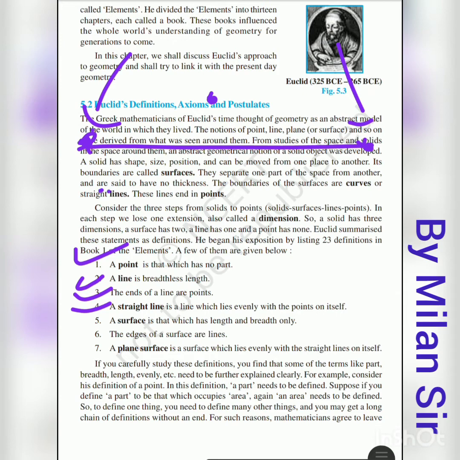That means if we have an infinite number of points, and we draw the points very close to each other, it forms one line. A straight line is a line which lies evenly with the points on itself. That means at every point we can put one point, so an infinite number of points are there in the line. So a straight line is a line which lies evenly with the points on itself.